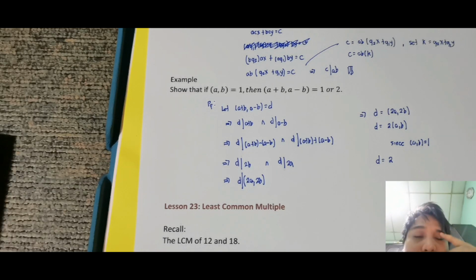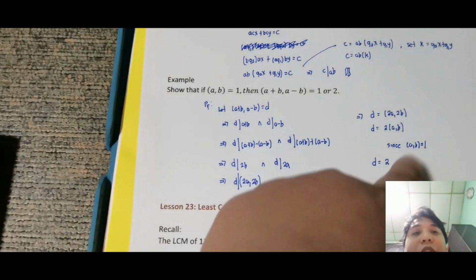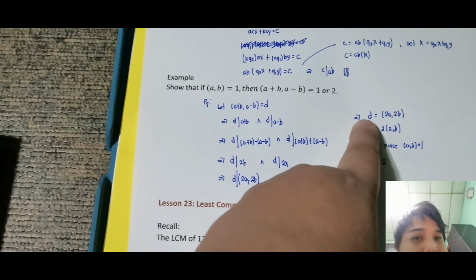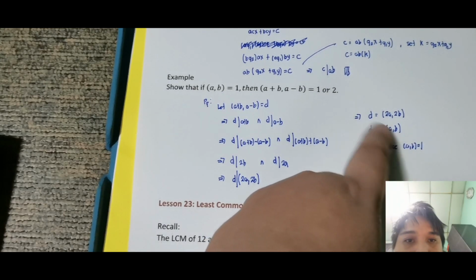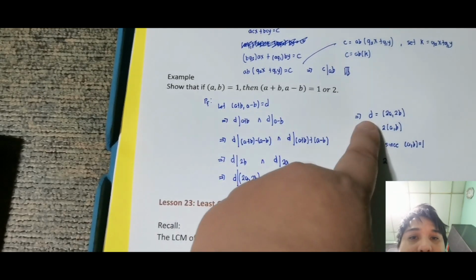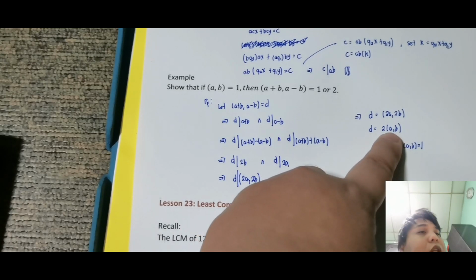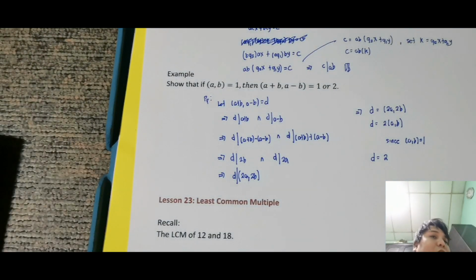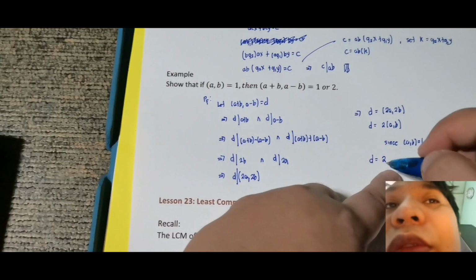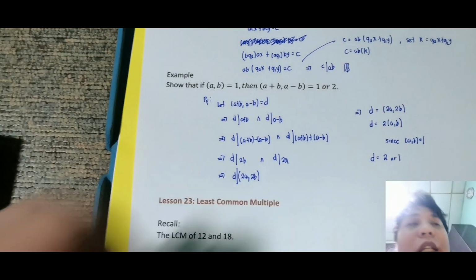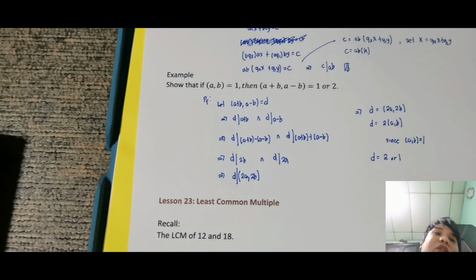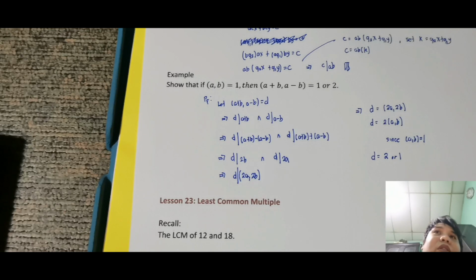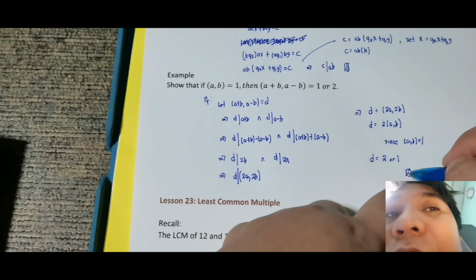Ngayon, since GCD ng A and B is equal to 1, possible din na si D, yung GCD ng A plus B at A minus B natin, is equal to 1. Kunyari, hindi ko siya pinactor, ang sure akong GCD dyan, 1 or something pa rin kasi GCD ng A and B is 1. Okay, this is 2 or 1. Pasok pa rin yung 1 dyan kasi nga, pwede na sure ako sa 2, tapos pwede rin sa 1. Kung divisor mo si 2, sure ako divisor mo rin si 1. Okay, so therefore, that is done.